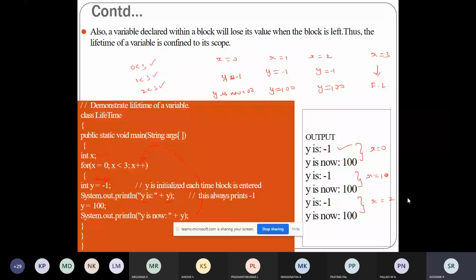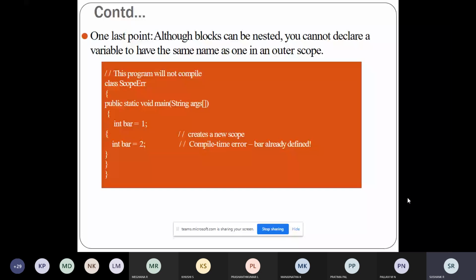The next thing is, in the previous example you were nesting blocks, within a block you're writing one more block. Even though blocks can be nested, you cannot reuse the same variable names. Here you cannot use x, and here also you cannot use x.